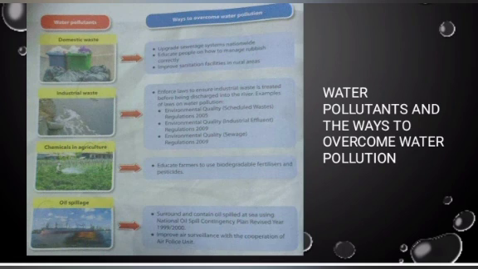Third, chemicals in agriculture. Educate farmers to use biodegradable fertilizers and pesticides. Fourth, oil spillage. Surround and contain oil spilled at sea using the National Oil Spill Contingency Plan, revised year 1999 or 2000. Improve air surveillance with the cooperation of the Air Police Unit.